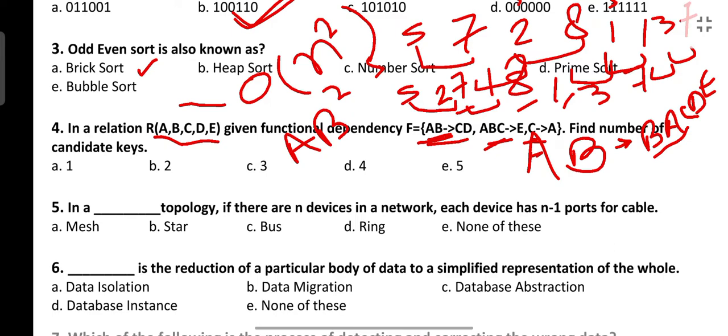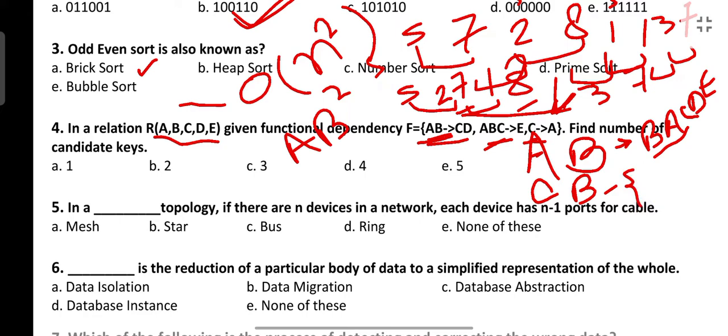Next, you can find the closure of AC, AD, anything. But the best way is to again scan the right hand side and see whether B or A is present. B we have already checked, B is not present in the right hand side. So let's check for A. Yes, A is present here. Now replace this A with C, the left hand side value. So the other candidate key will be CB. We can check it also.